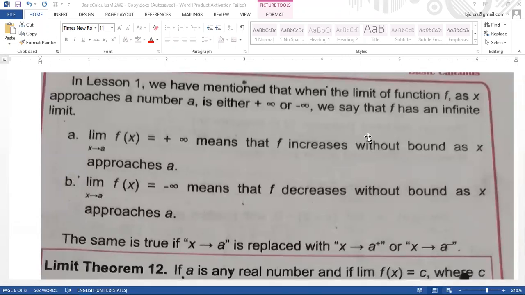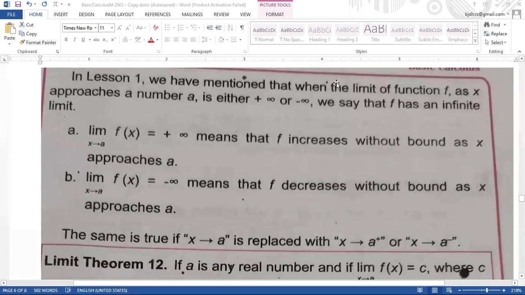Okay, so in lesson 1, we have mentioned that when the limit of function f as x approaches a number a is either positive infinite or negative infinite, we say that f has an infinite limit.